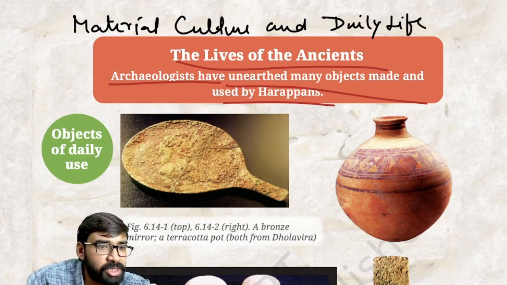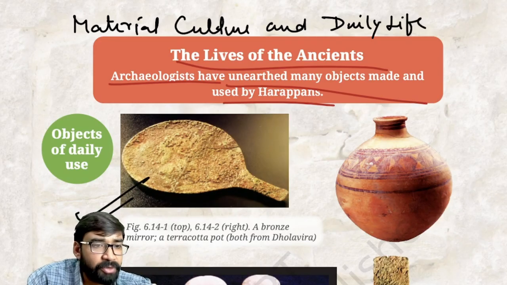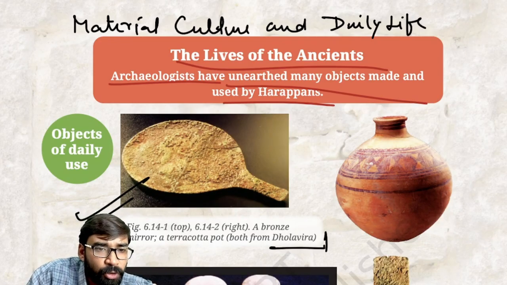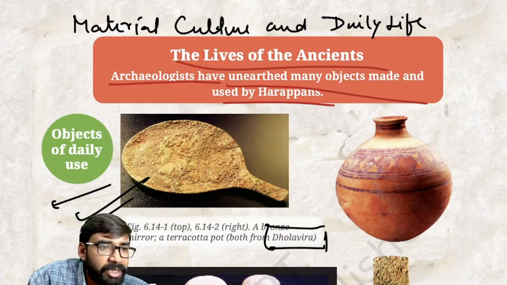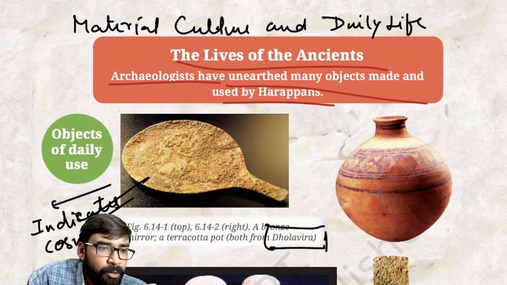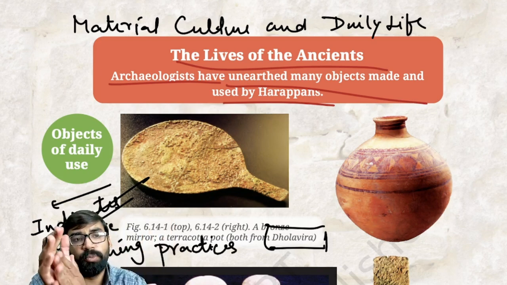So there are various things. As you can see, this is a bronze mirror. It is found from Dholavira. It indicates cosmetic and grooming practices.